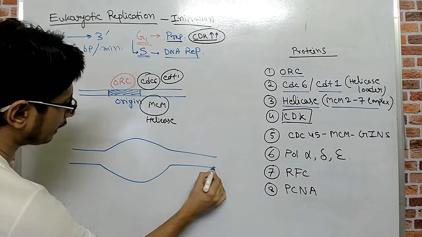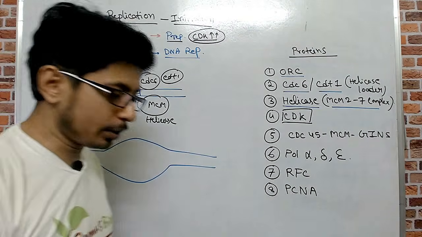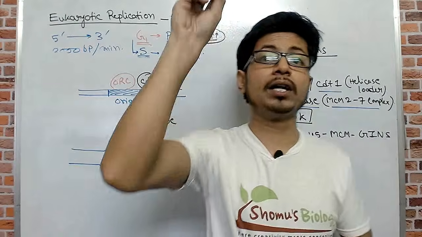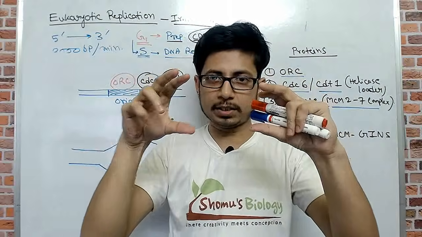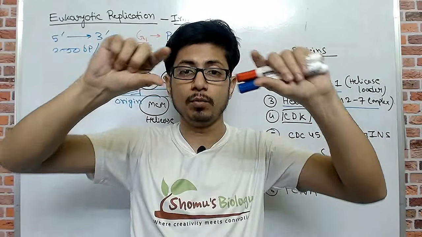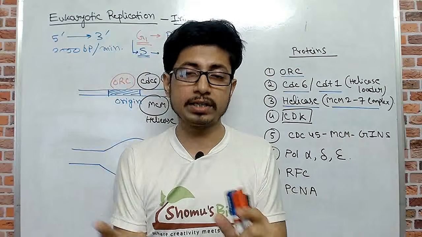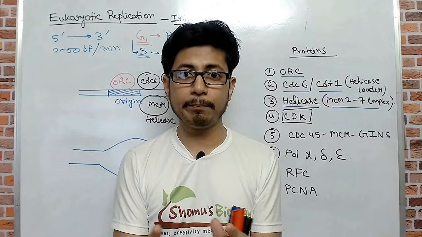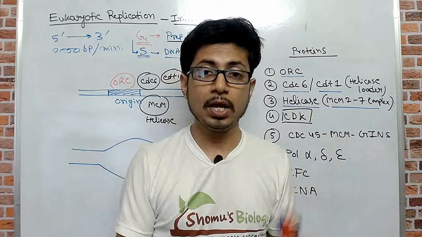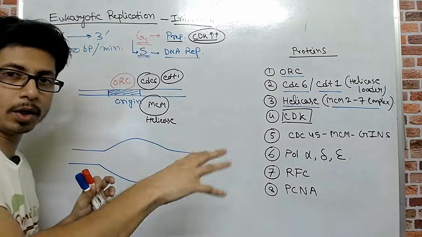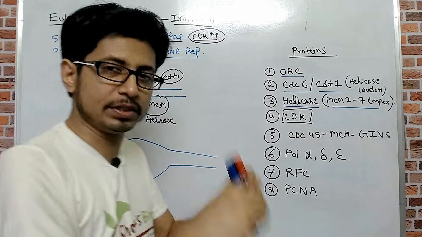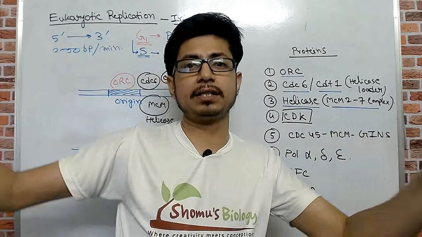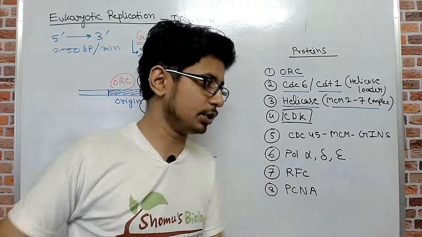Because think about eukaryotic DNA replication. In prokaryotic DNA replication, there is always one origin of replication, and from that one origin, one replication bubble is formed, and two replication forks move in opposite directions, one clockwise and the other anti-clockwise, and they meet at the termination site. While in eukaryotes, there are multiple origins of replication. So this kind of replication bubble or melting of the DNA will be visible in many different places along the complete length of the genome.